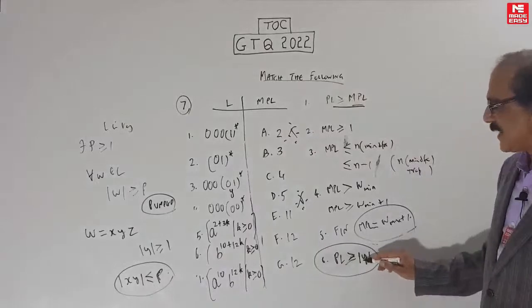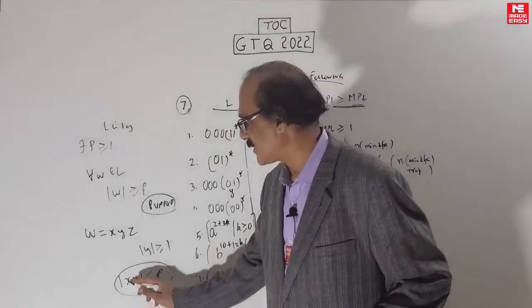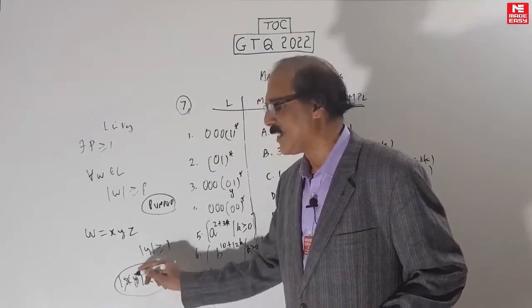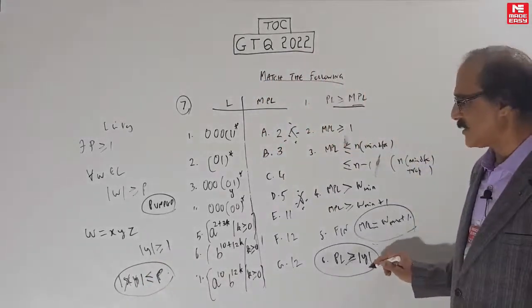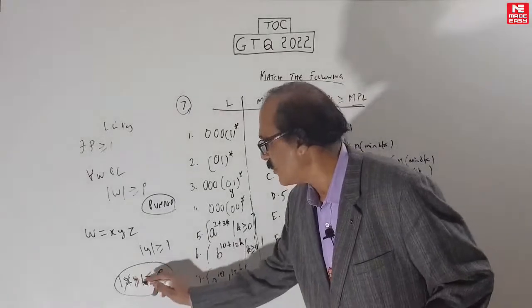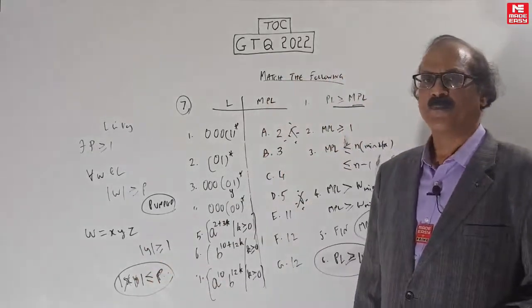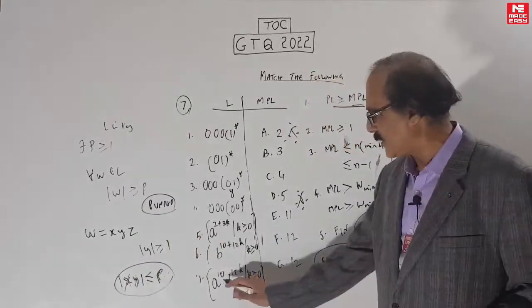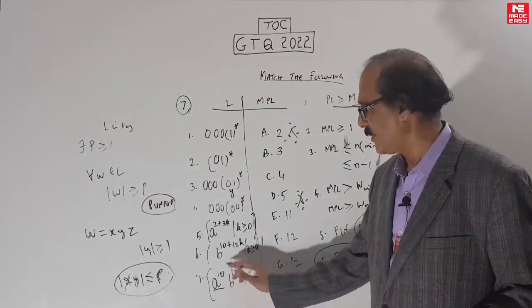See, I am not taking X because X can be put as null. X can go to null. But this Y cannot be put as null. So you have to consider its length. That's why I am saying this comes from this. P at least equal to the length of Y. X can be put as null. In some cases even X cannot be put as null, then you have to consider that also. For example, this one, X cannot be put null because X is non-null.